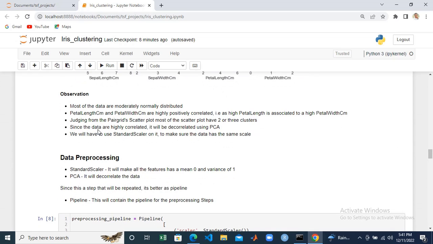Then since the data are highly correlated, we will decorrelate it using PCA. And for us to get a model that will have high accuracy, we have to standardize the data using StandardScaler, because the way KMeans works is that it gives importance to the features based on their variance. So data with high variance is going to get high feature importance, and since all our data are not on the same scale, this will mislead the model. So to get a good model, we have to standardize the data using StandardScaler, which will make all data have a mean of 0 and a variance of 1.